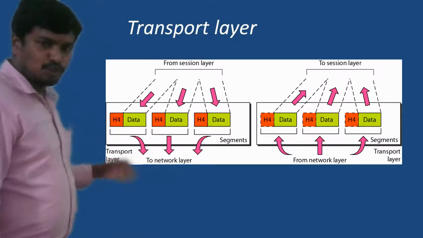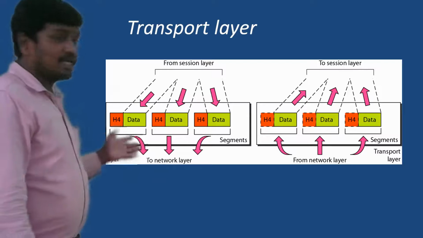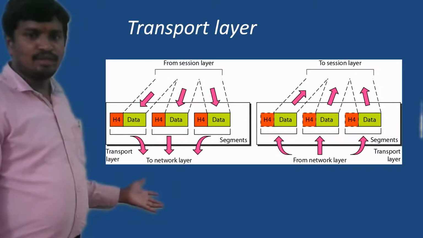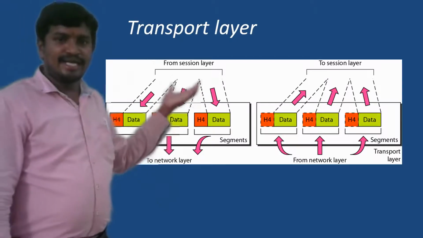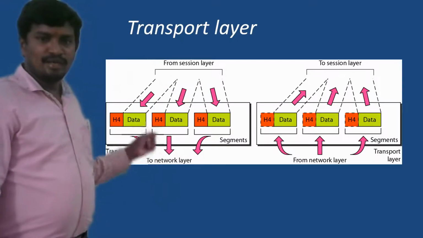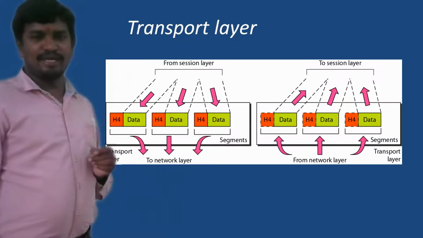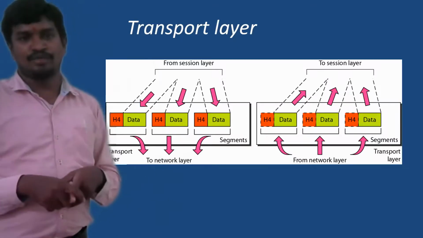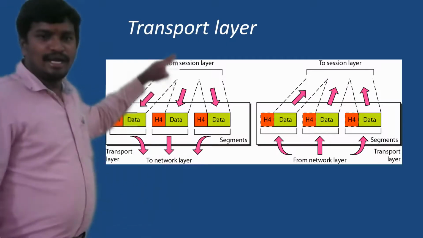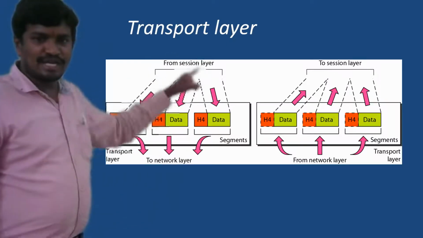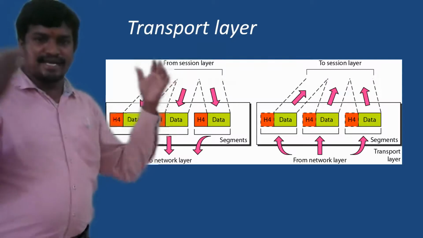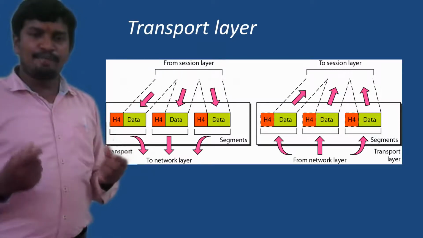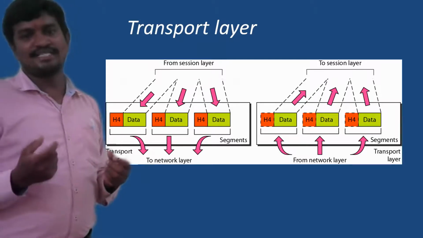Now the position of the transport layer: it exists between the session layer and the network layer. If you observe here, we have 3 portions of data, meaning you are getting data from different applications on the same system. All the data coming from different applications are gathered and prepared into a data unit called a segment.